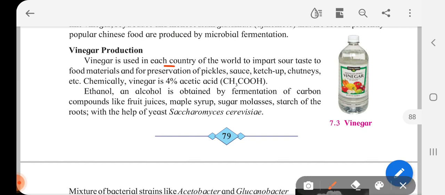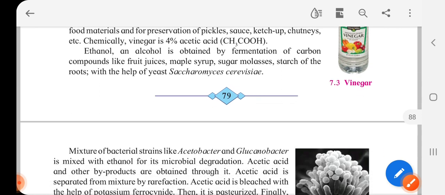Vinegar is used in each country of the world to impart sour taste to food materials and for preservation of pickles, sauce, ketchup, chutneys, etc. Chemically, vinegar is 4% acetic acid. Ethanol, that is alcohol, is obtained by fermentation of carbon compounds like fruit juices, maple syrup, sugar molasses, starch of the roots with the help of yeast, Saccharomyces cerevisiae. Okay, so this is how vinegar is obtained.